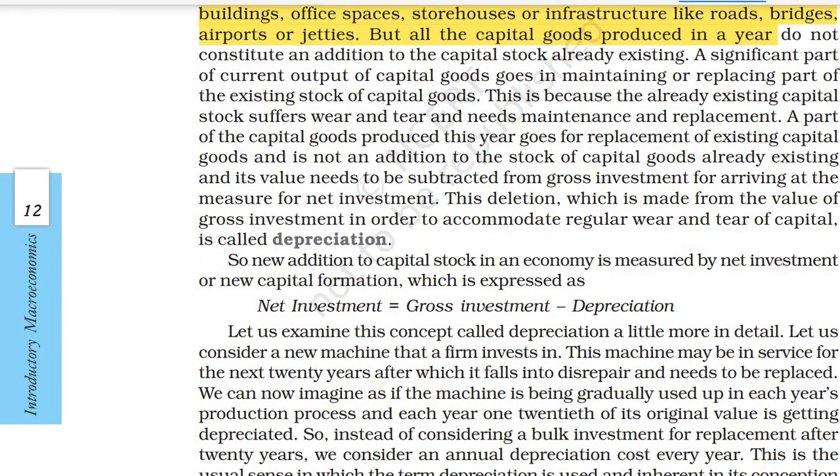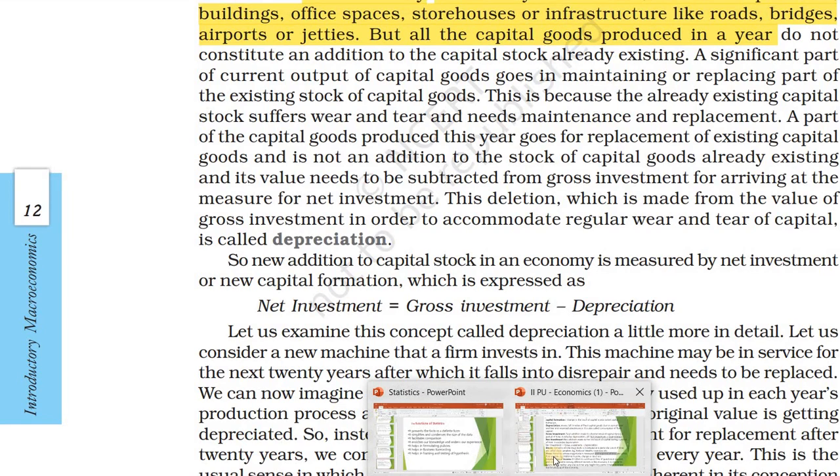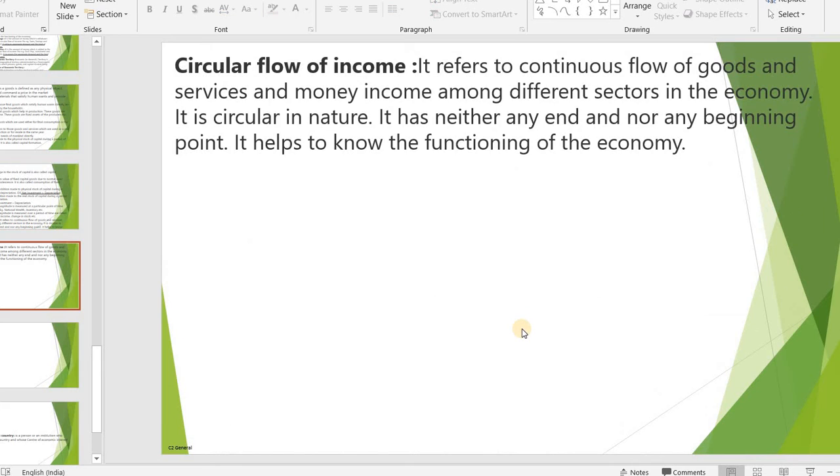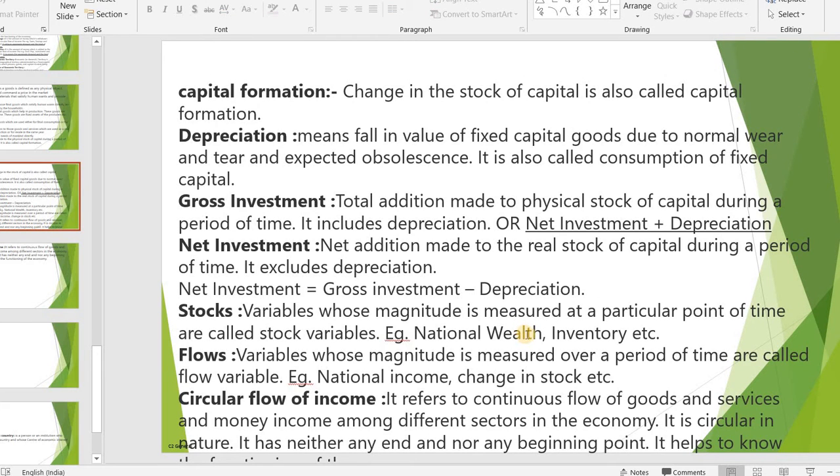What is depreciation? Wear and tear is the depreciation. Then what is flow? Flow is a variable whose magnitude is measured over a period of time. For example, national income, change in stock, etc.